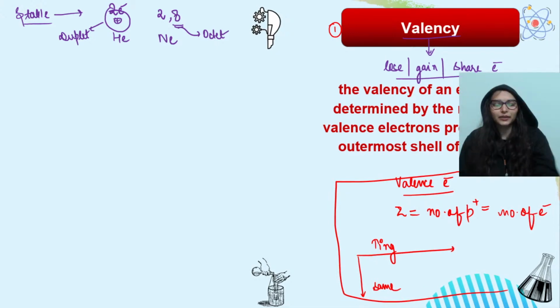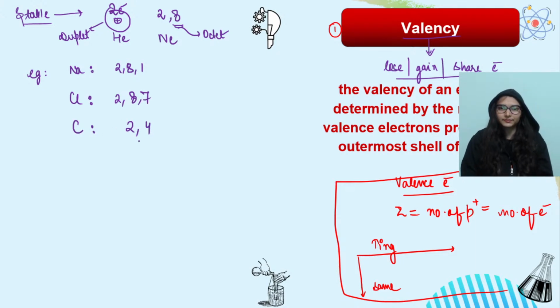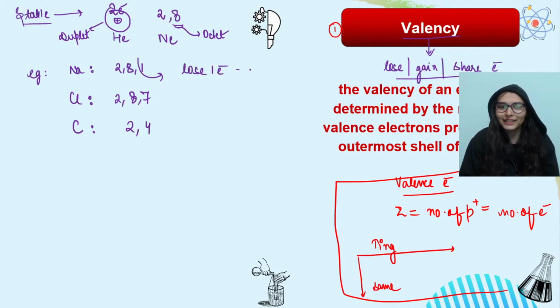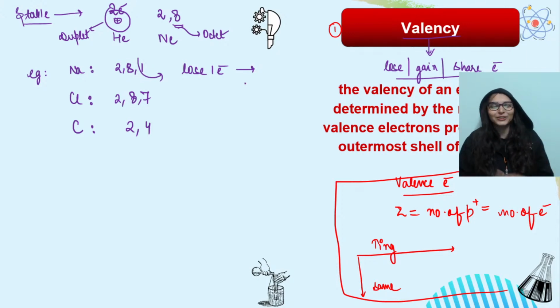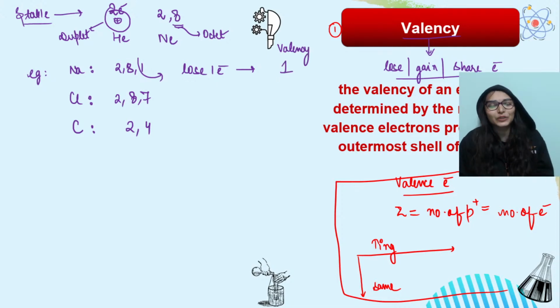So we can see, look here, for example we are having sodium. You write the configuration of sodium, that is 2, 8, 1. You see chlorine, the configuration is 2, 8, 7. You see carbon, the configuration is 2, 4. Now sodium, how will it achieve stability? If sodium loses 1 electron, it will be like neon, a noble gas. So the valency for sodium is 1, because on losing 1 electron it will get a stable configuration.